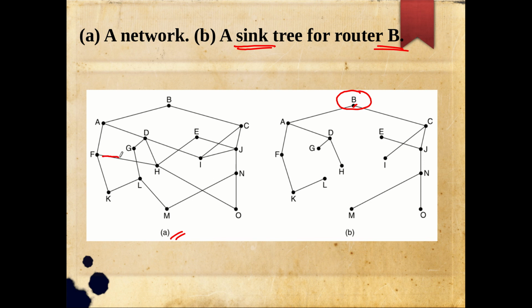From F, let me move on to H. From H, I go to E. From E, J. In this way also I can reach B. Now if I take such a path, definitely the number of hops is more, and also chances are there for a cycle kind of thing, right?